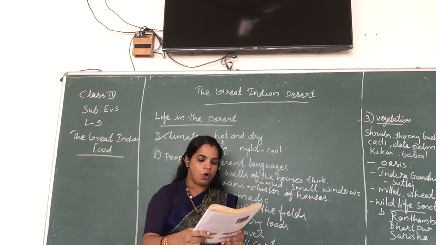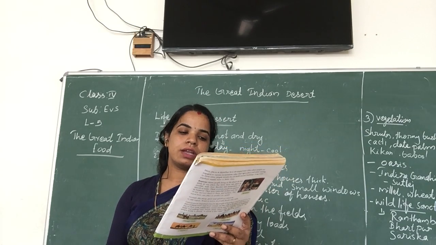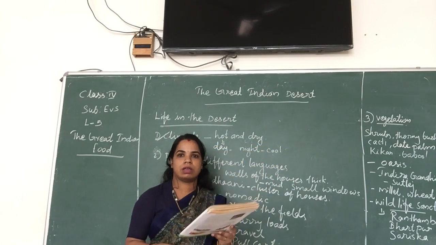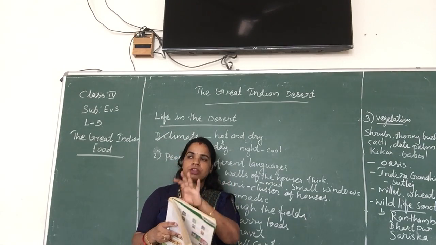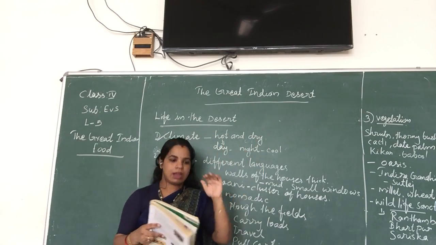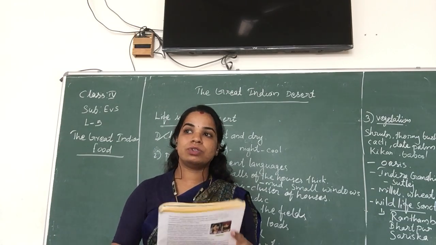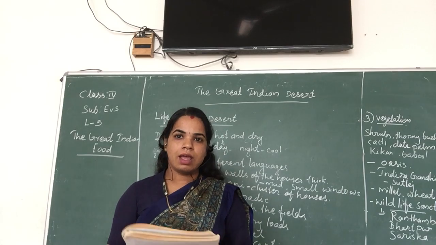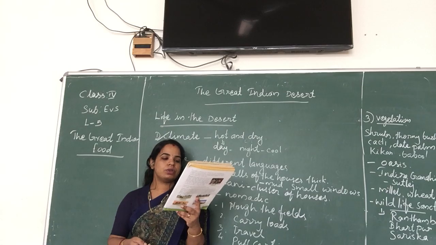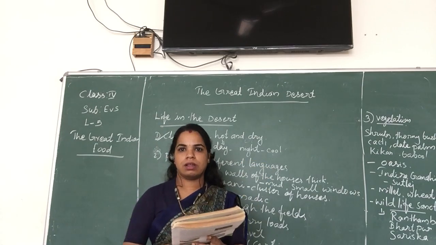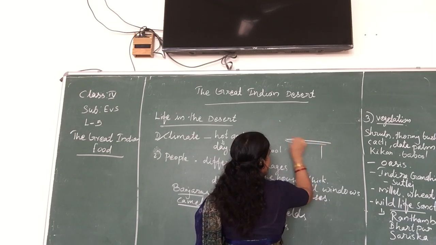Okay, and the next one here: often the walls, floors and ceilings of these houses are insulated with cakes made of cow dung. We know that we also make cow dung cakes. They fix them on the walls, as well as the floor, and the roof also, they are using the cow dung. They apply these things to make the house suitable. And the houses also have flat roofs as there is not much rainfall in this region. What's the feature of the houses? Even if it is a house, they are using the flat roof only.